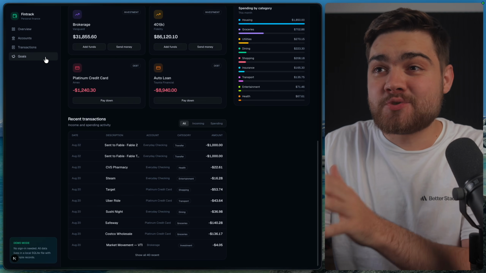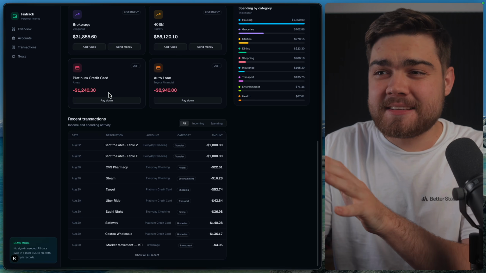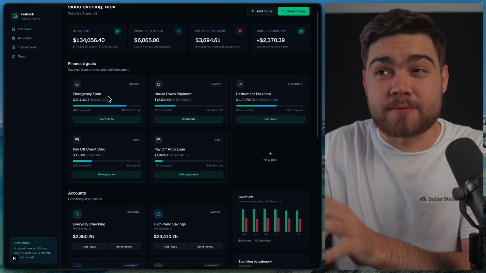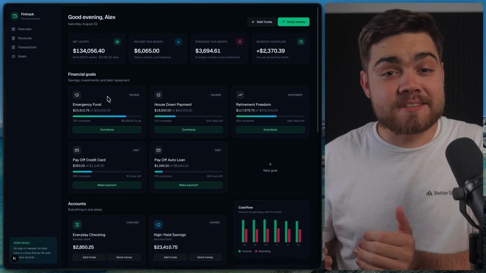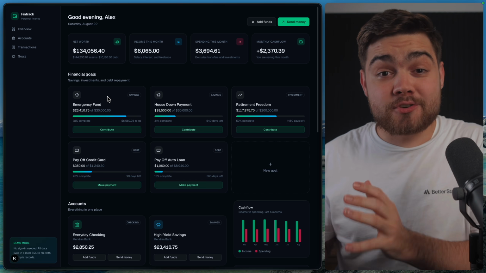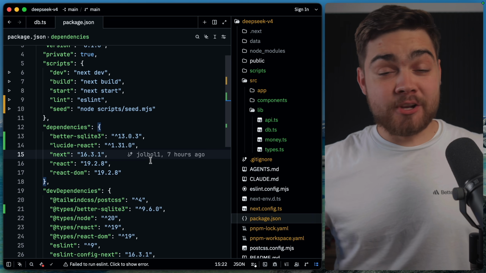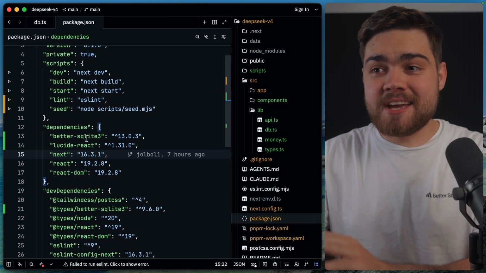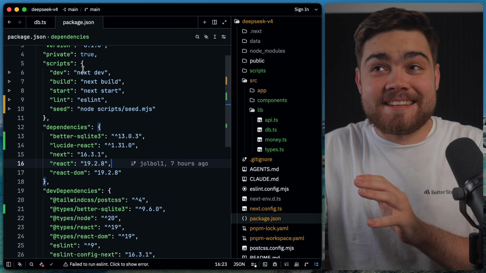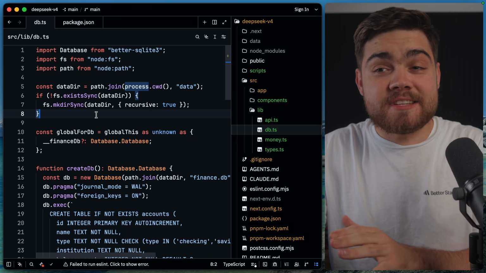And all of these accounts, transactions, and goals tabs do work, except they're not actually tabs. They're just going to a different point on the page. So that is a little bit different there from Ox Alpha, but the UIs are incredibly similar, and so is the code. When we look at the stack, it also chose Next.js and better SQLite. The only difference is it didn't use Drizzle. It just went its own way by using the database itself.